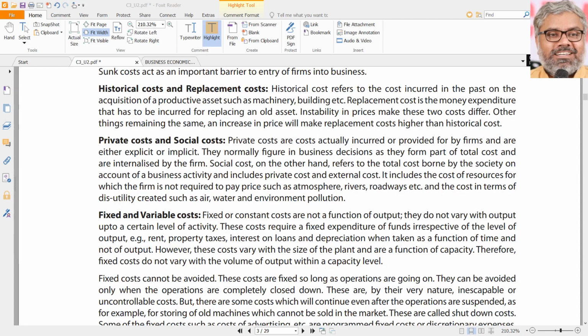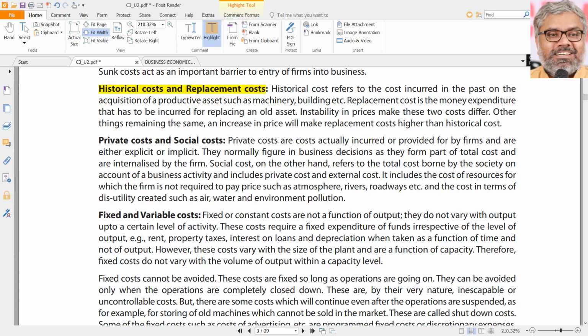Now, other kind of classification is historical cost and replacement cost. Name itself indicates, and this can be useful even in accounts also. Historical cost means whatever the cost we have really paid for acquisition of a particular asset. How much you paid for buying a machine, or how much you paid for buying a car or building or any other asset like that. That is historical cost. Let us say a company has purchased a machine for 10 crores rupees. That is historical cost. Normally, historical cost is recorded in the books of accounts. Normally, yes.